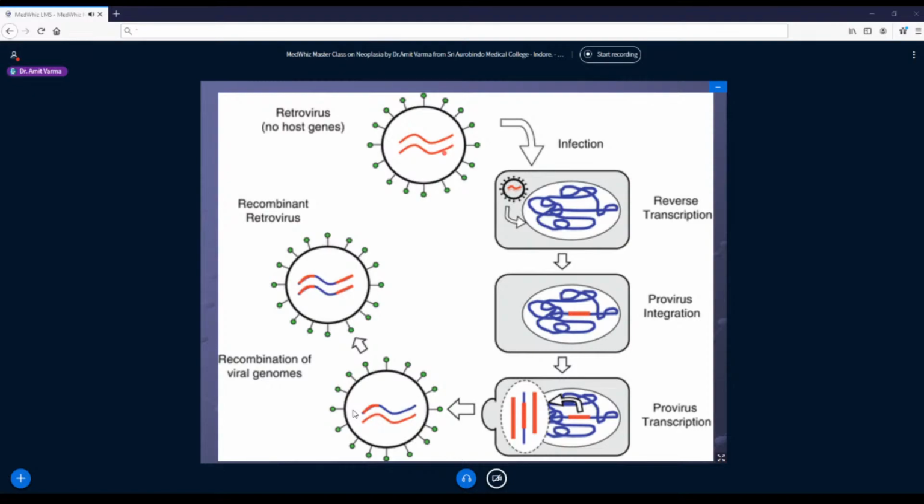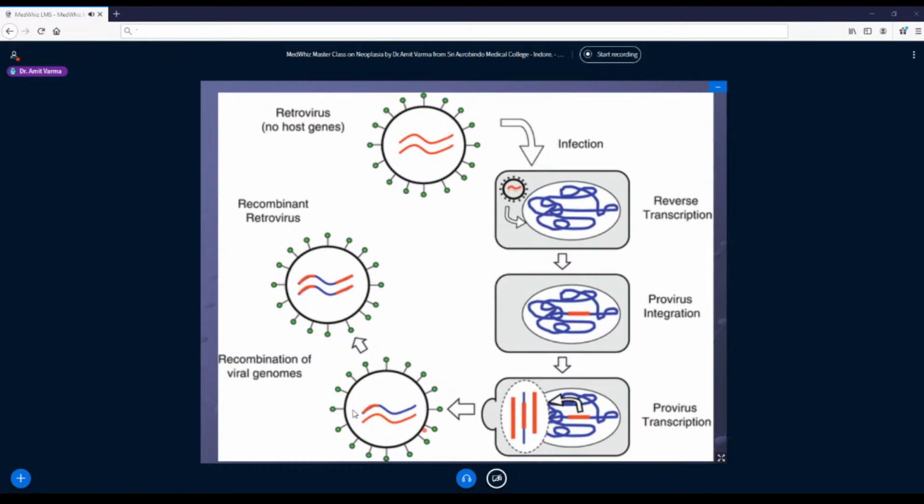So it's a normal RNA, okay? It has infected our human cell. By reverse transcriptase, it has formed a proviral DNA, and that DNA gets integrated into a human DNA. Now it uses our human DNA to replicate. So it has formed n number of copies. So now the new virus form is called a recombinant virus. Why? Because it carries its own genes plus now it has added some new human genes.